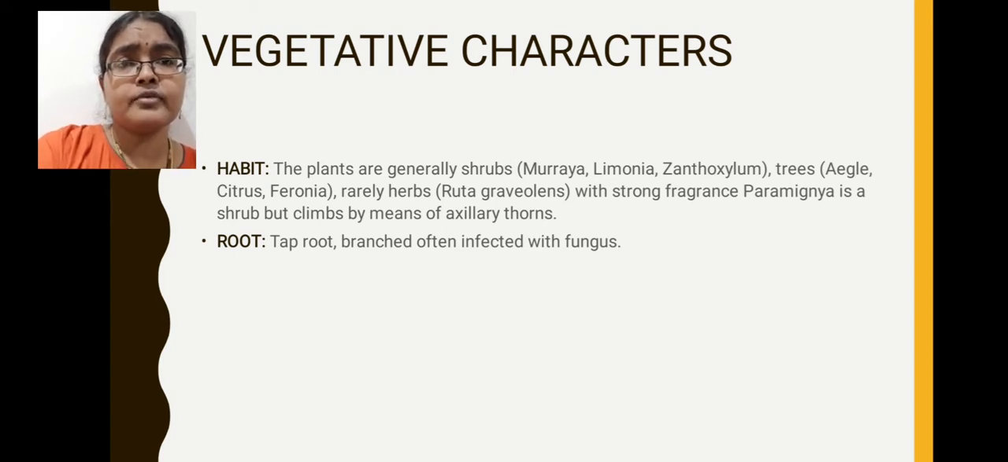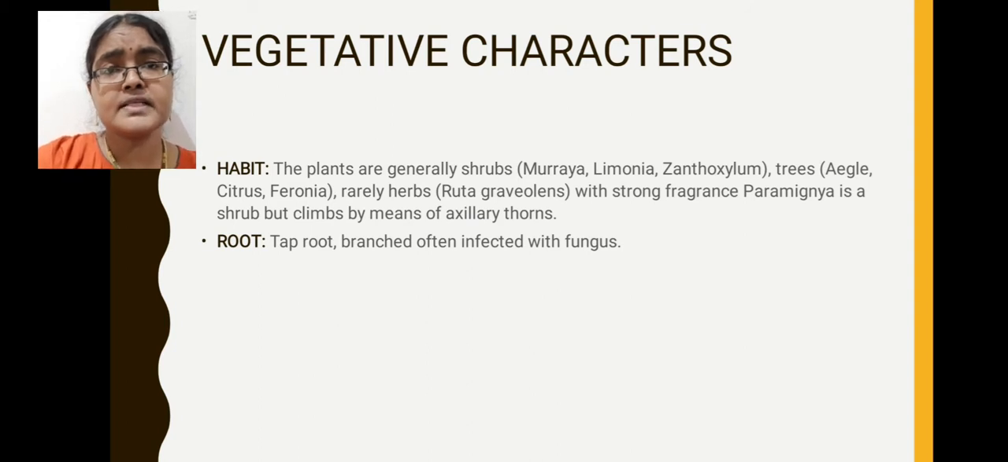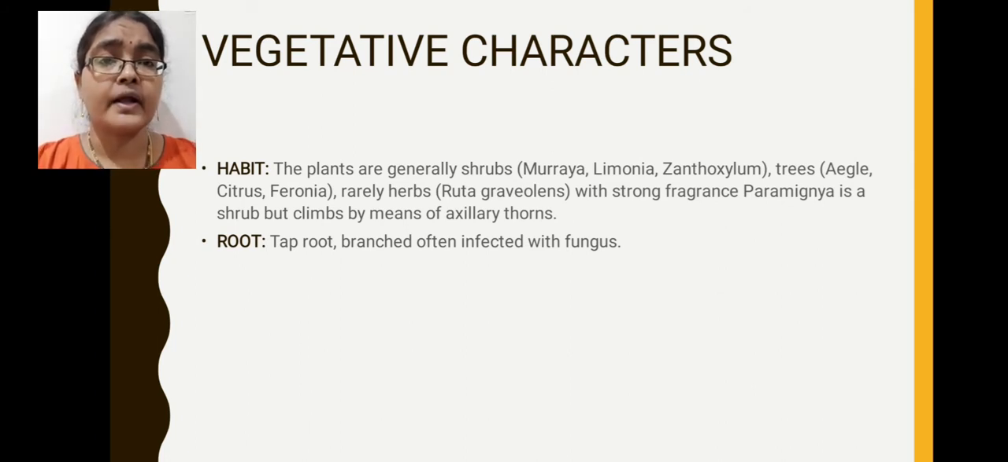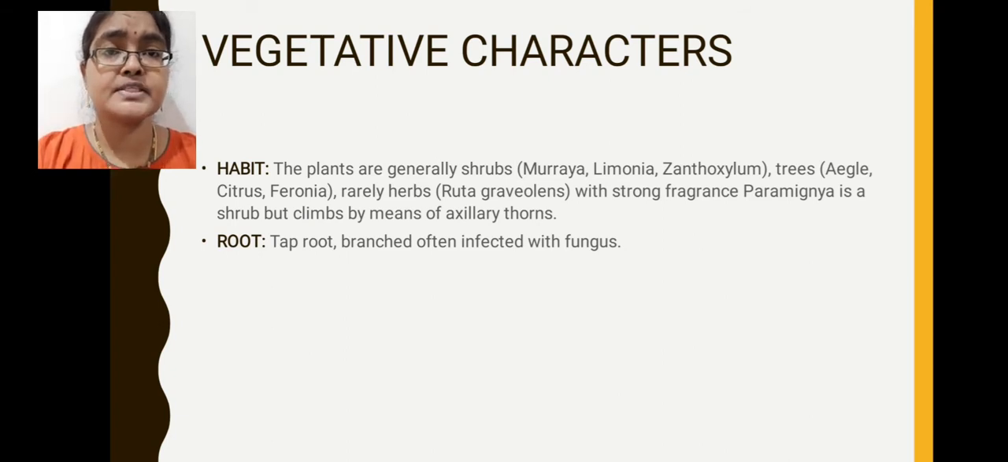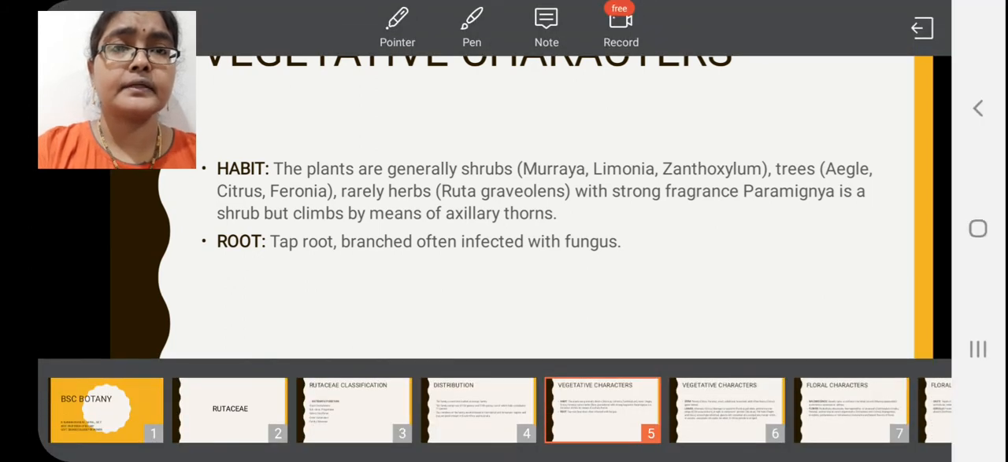Root system of Rutaceae family members, if you see, taproot system is present. Why taproot system is present in this Rutaceae family? Here this is a Dicotyledonous family, so taproot system is present. This taproot system shows branching also. Here some fungi also associated with this root system. This is about root characteristic features of Rutaceae family. Next we will see stem characters.